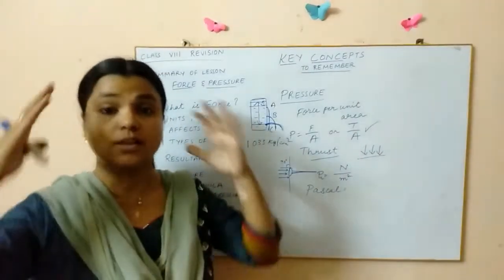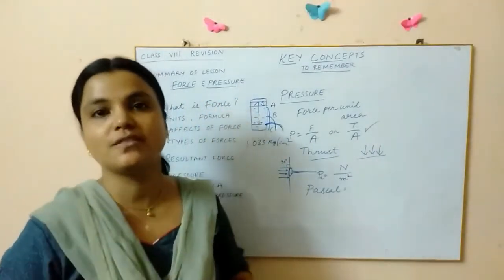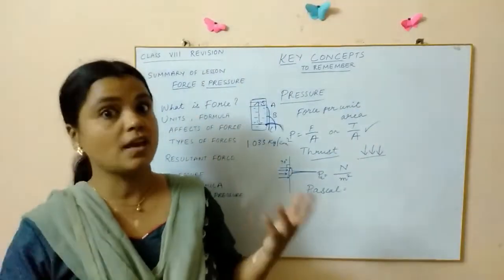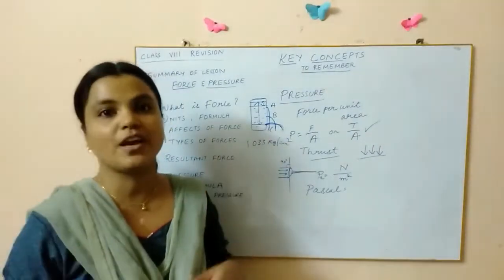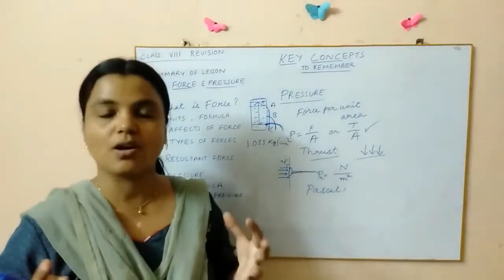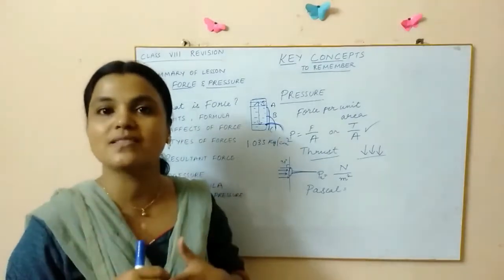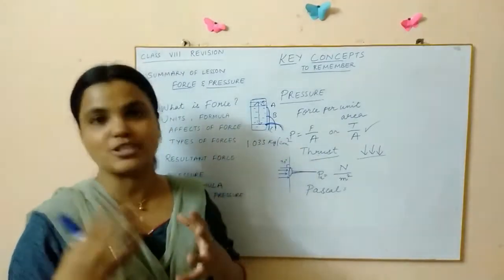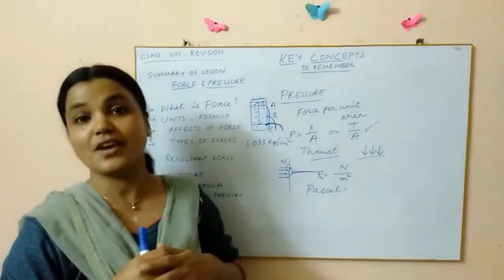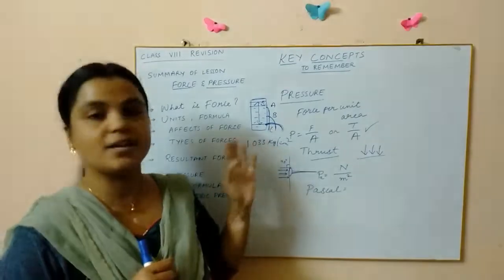If you consider an area of 15 centimeters into 15 centimeters on top of each one of us, how much air is present over us? It's over 225 kilograms of air we are carrying every day, and yet we are unable to realize or feel it because of the internal pressure. Like the blood flows in our vessels with some pressure, right? The blood pressure, what we say. That pressure nullifies the external pressure, and that's the reason why we don't feel it. So that is about atmospheric pressure, children.